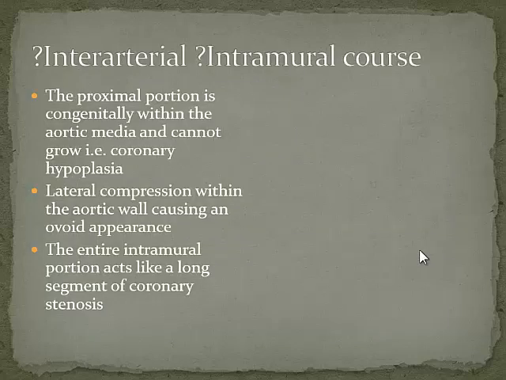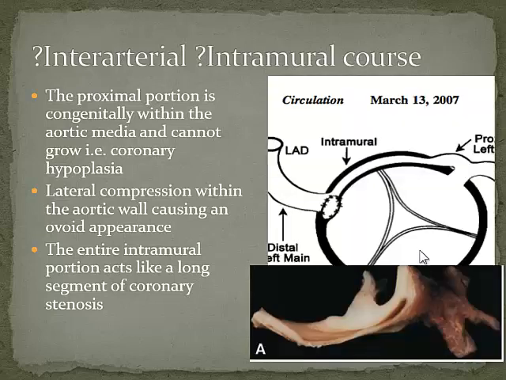So why does that happen? Is that truly interarterial or not? And they've sort of dissected specimens of it. And the conclusion is that the reason why it looks funny, i.e. it looks slit-like and narrowed and like a long segment of narrowing, is because the proximal portion of the coronary artery is actually growing within the aortic media. Okay? So it's an intramural course of this so-called interarterial course.